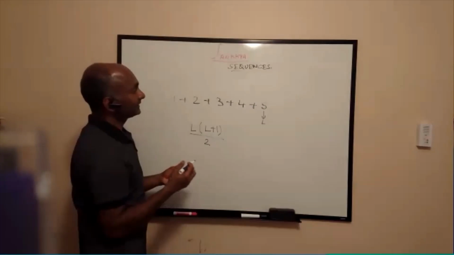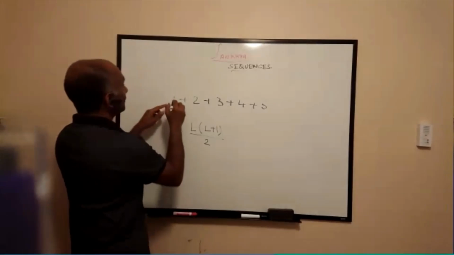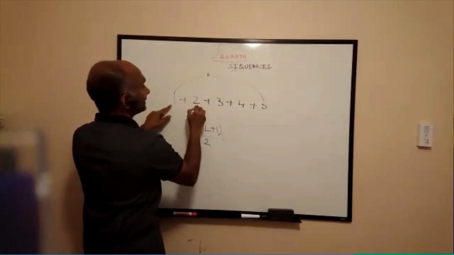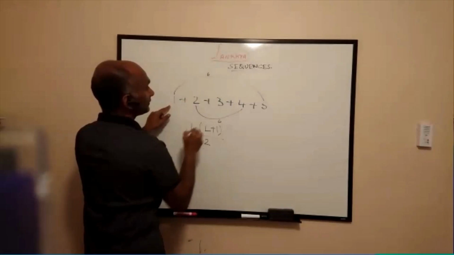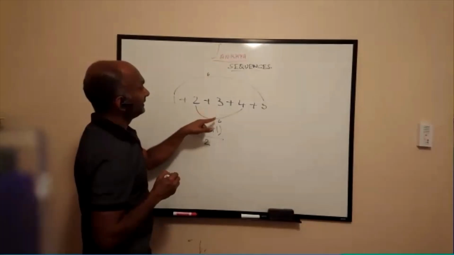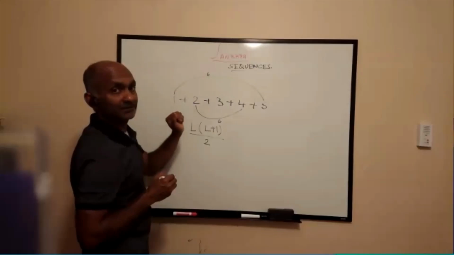There is another way to think of this. For example, what is the sum of 1 and 5? That is 6. Sum of 2 and 4, that is also 6. And then you have to deal with the 3. This divided by 2 is a 3, and this divided by 2 is a 3.